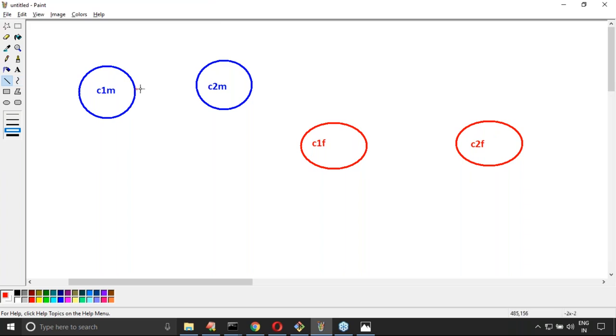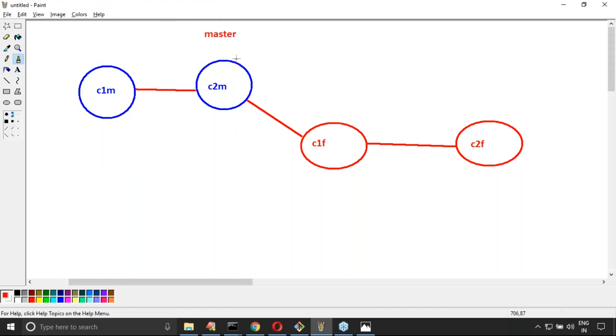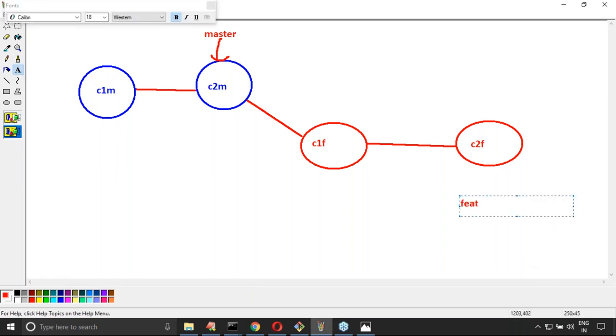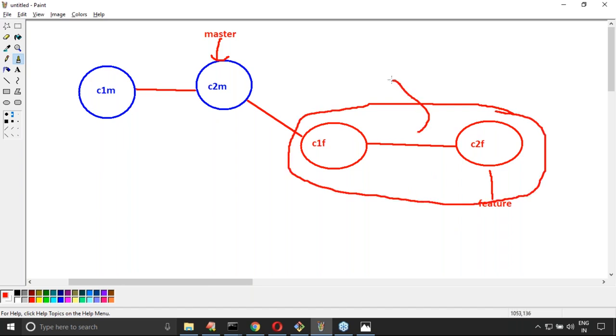Now observe that this is the master branch, and then I created a child branch. Which thing is pointing where? Master is pointing here. And the child is pointing where? Assume my child branch name is feature branch. Feature is pointing here. Now my requirement is, I want to merge these changes to the master branch.